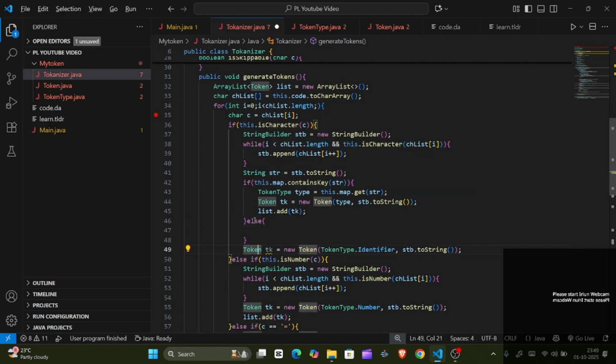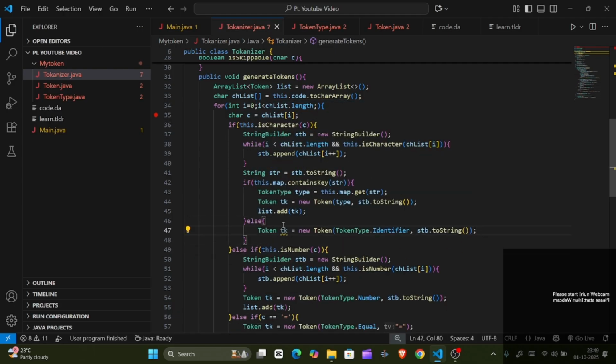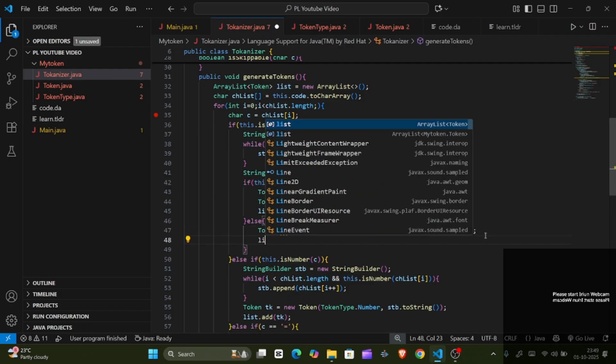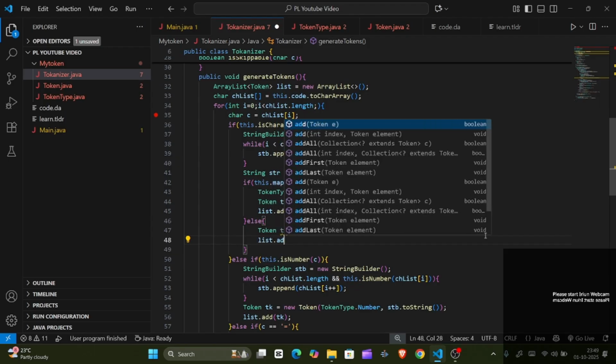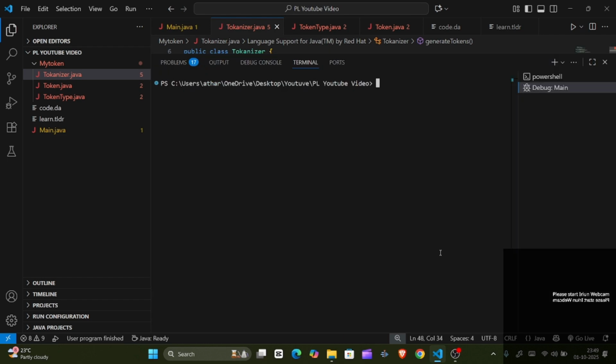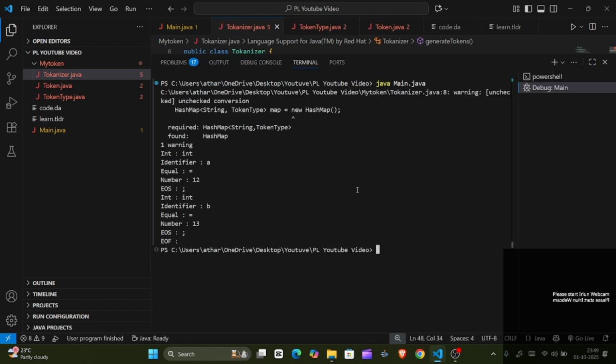Else, if we don't know that token, it basically means it's an identifier. So list.add tk. Yeah, we are done. Now let's see.